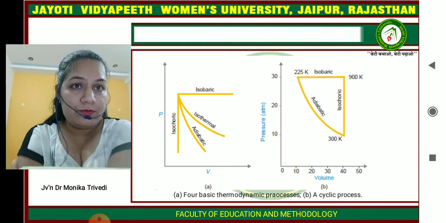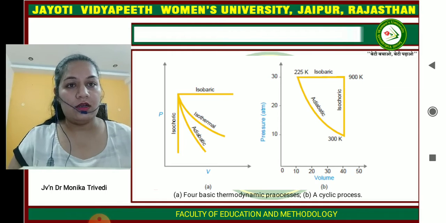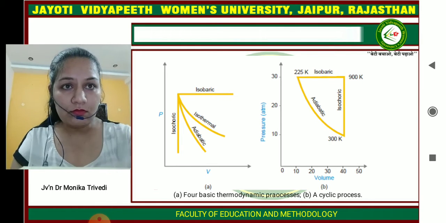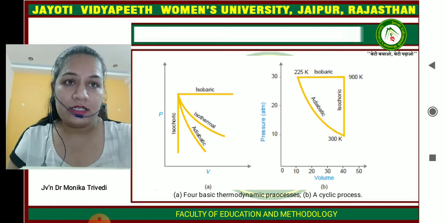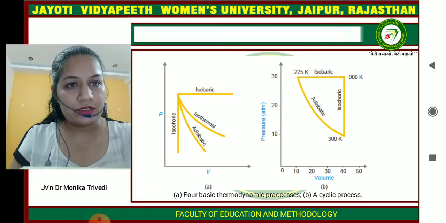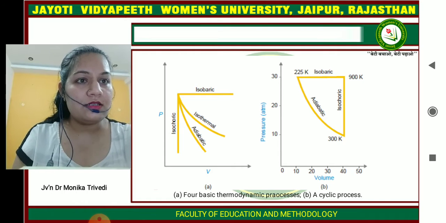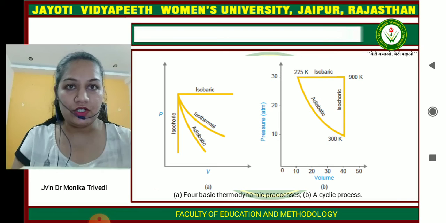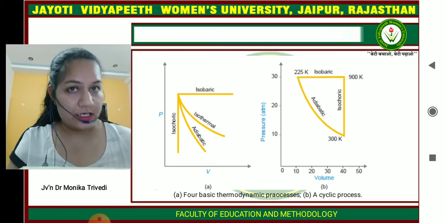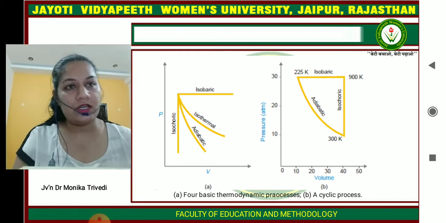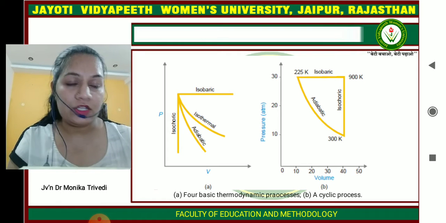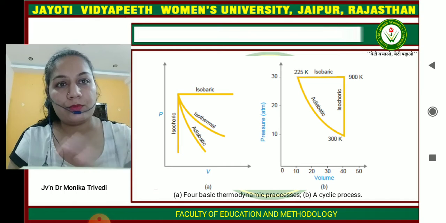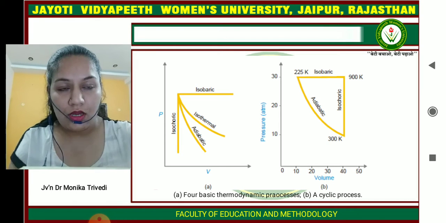If you plot a graph between pressure and volume, we get the graph for isochoric, adiabatic, isothermal, and isobaric processes. And the second diagram we get is for the cyclic process, when from the initial concentration, the starting concentration, the whole reaction is completed, and then it reaches the initial concentration again. So this is the difference between the cyclic process and the isobaric, isothermal, adiabatic, and isochoric processes.